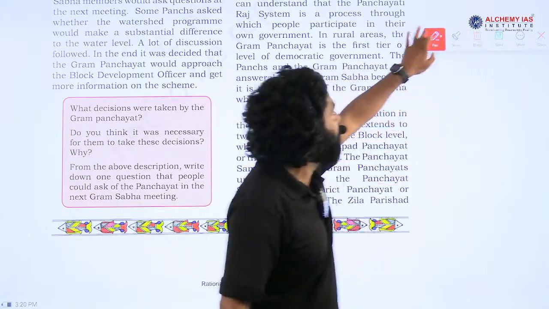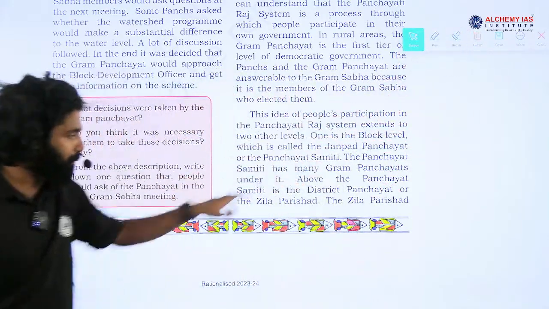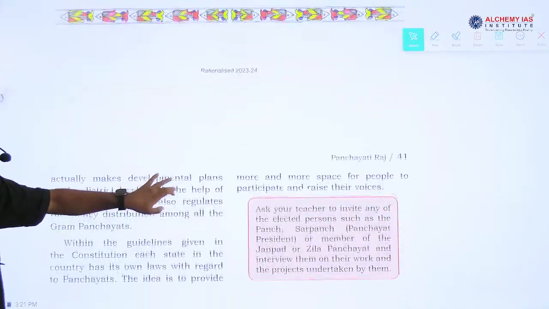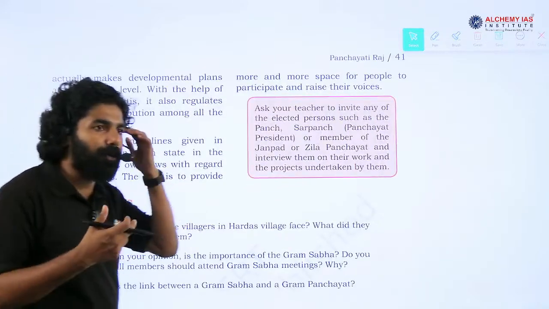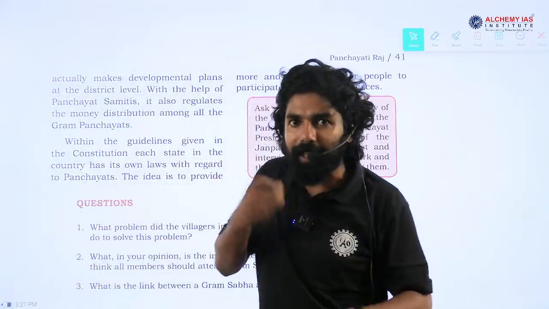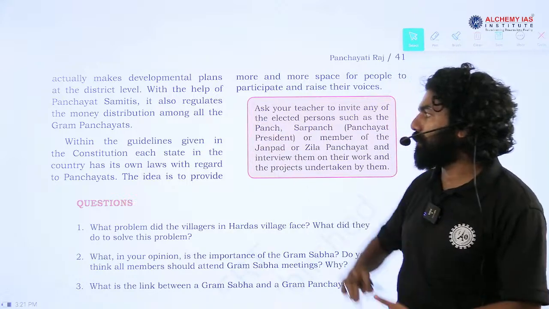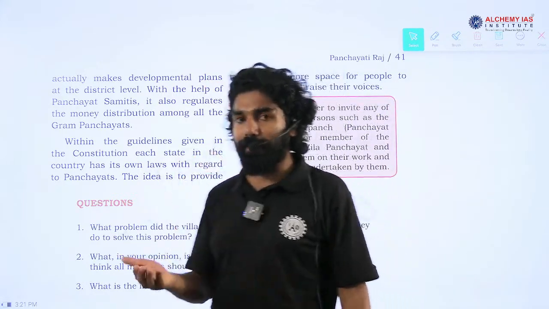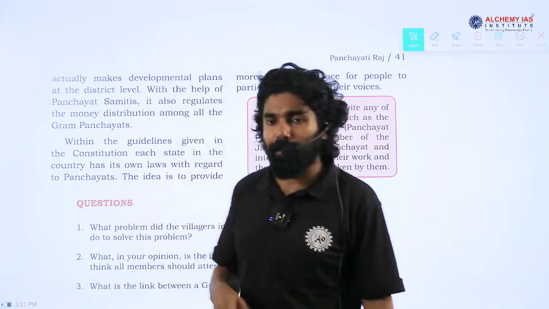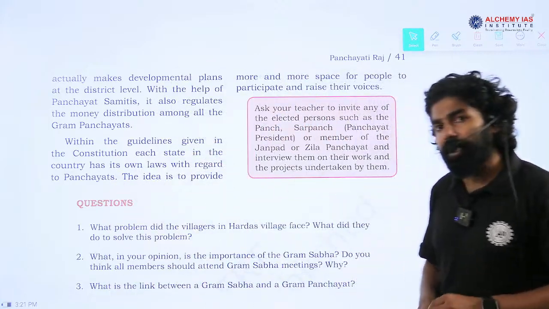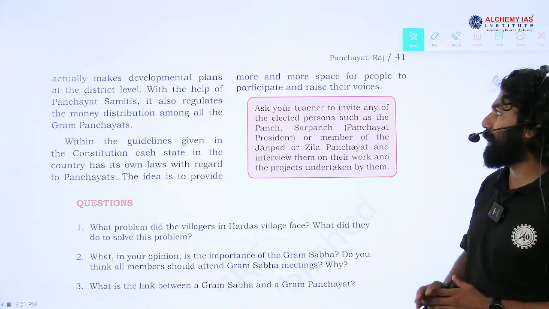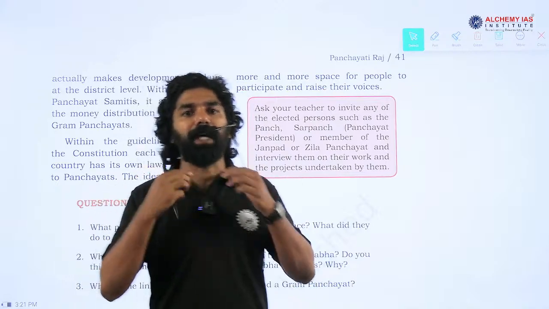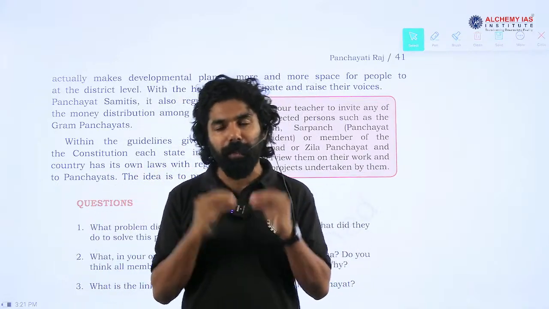Each of these has a separate purpose and role. For example, planning and execution are mostly the responsibility of the district level Panchayat. Directly addressing the problems of the village areas is the responsibility of the Gram Panchayat at the village level. Any matter with respect to the medium-term intermediary level will be addressed by block level Panchayats. So these are the levels of the Panchayat in our Panchayati Raj institutions in India. This is how the topic is covered under chapter 4, Panchayati Raj.